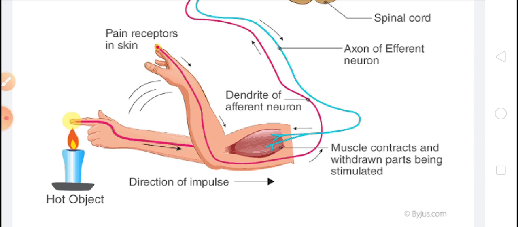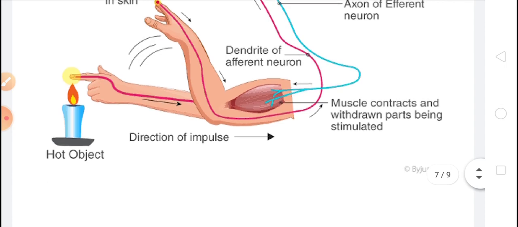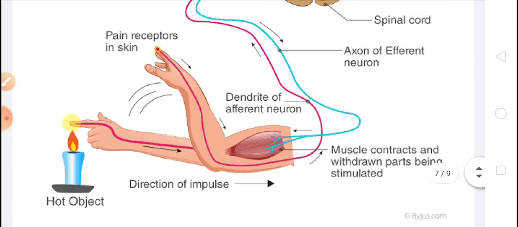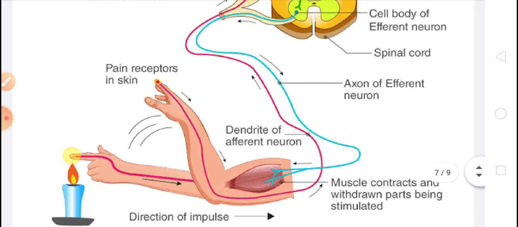I hope you understood this reflex action. If we touch any hot object or any burning candle, we immediately withdraw our hand from the hot object. This is an example of reflex action. Reflex actions are under the control of our spinal cord, and blinking of eyes or sneezing are examples of reflex action. That's all for today.